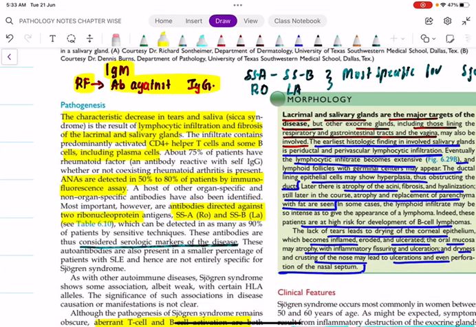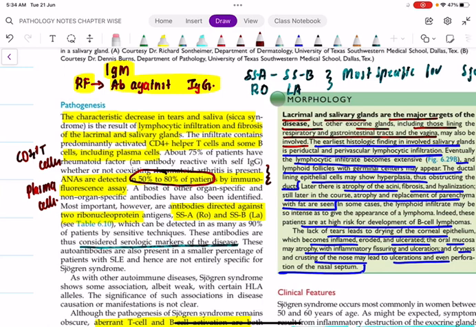As far as the pathogenesis is concerned, the mechanism responsible for Sjogren syndrome is, as I told you, lymphocytic infiltration as a result of the immunologically mediated destruction, and finally the lacrimal and salivary glands will undergo fibrosis. This is mainly mediated by two important cells: CD4 plus T cells and plasma cells. Remember, anti-nuclear antibodies are detected in around 50 to 80% of patients. This statement has been given once in a Central Institute exam. That is, anti-nuclear antibodies are detected in what percentage in Sjogren syndrome?